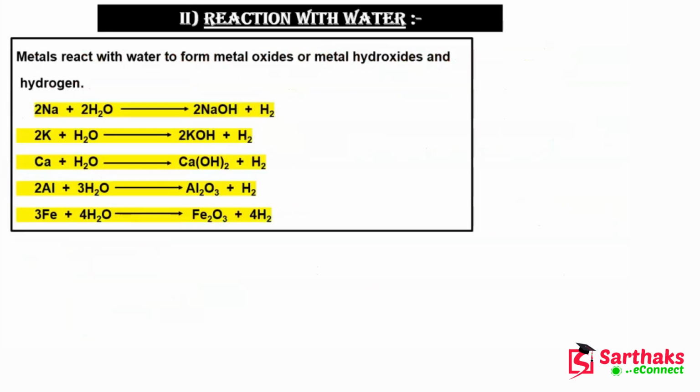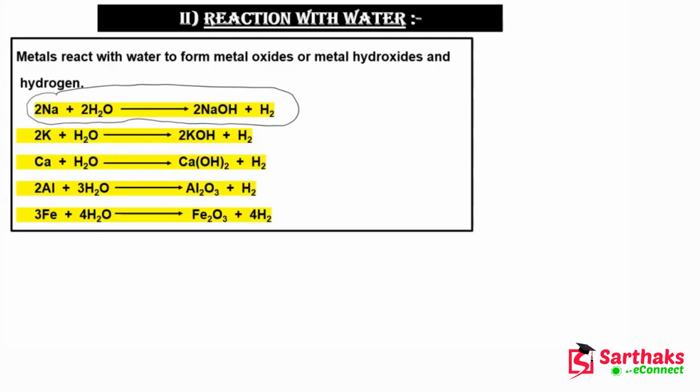So guys, as you can see here, sodium is reacting with water, and sodium hydroxide and hydrogen gas are evolved, and we all know that this will be a very violent reaction. Now potassium is also highly reactive, so when it reacts with water, it will form potassium hydroxide, and hydrogen gas will also evolve in this case, because potassium is also highly reactive.